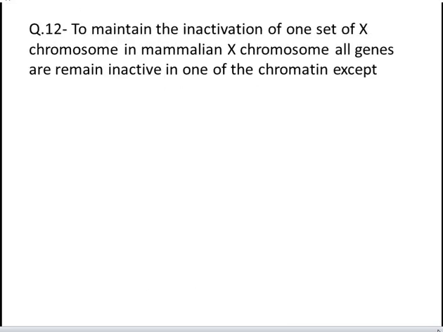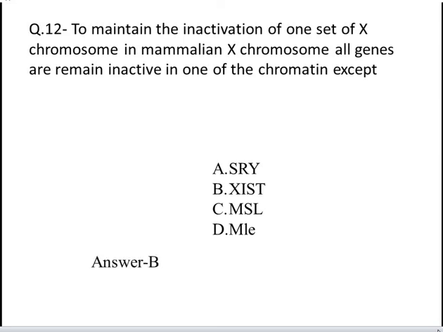The next question is to maintain the inactivation of one set of X chromosome in mammalian X chromosome, all genes remain inactive in one of the chromatin except. These are your four options: A SRY gene, B XIST gene, C MSL gene, D MLE gene. Yes, the correct answer is B, XIST gene.